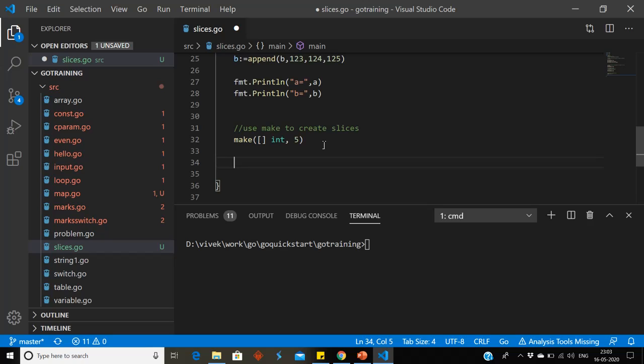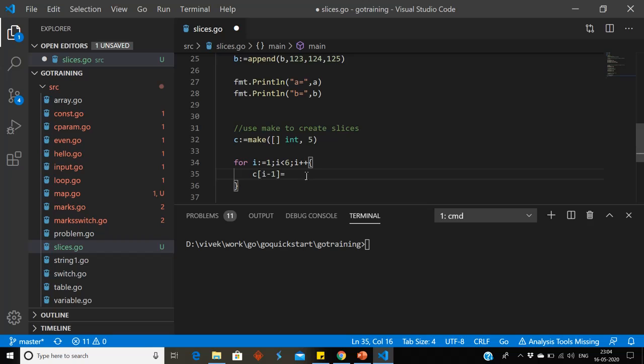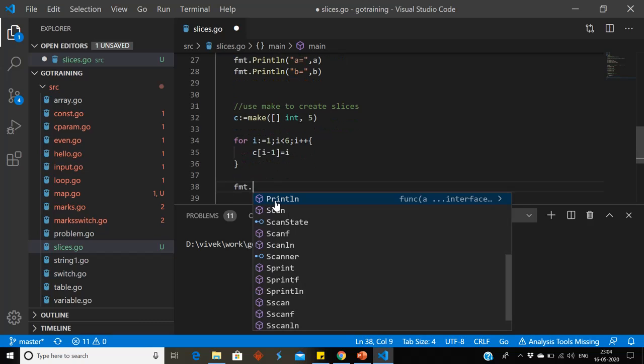So for i equal to 1, i less than 6, i plus plus, array index start from 0, so we will take i minus 1. We are assigning it into C. So we will take C[i-1] equal to i. Now I will print C.